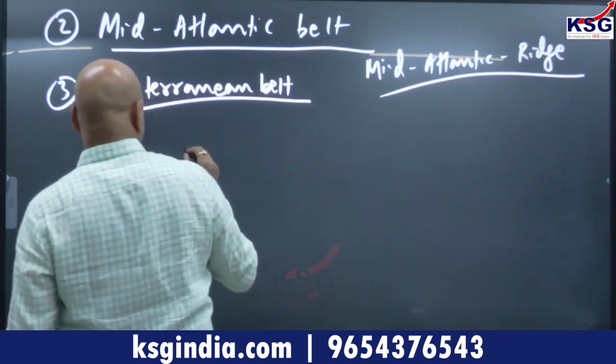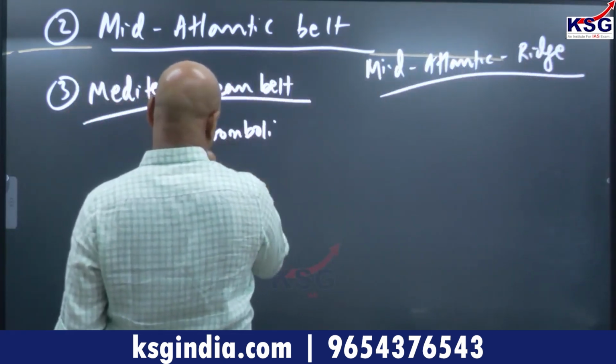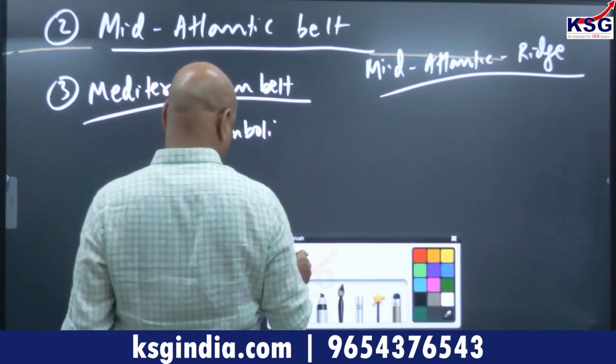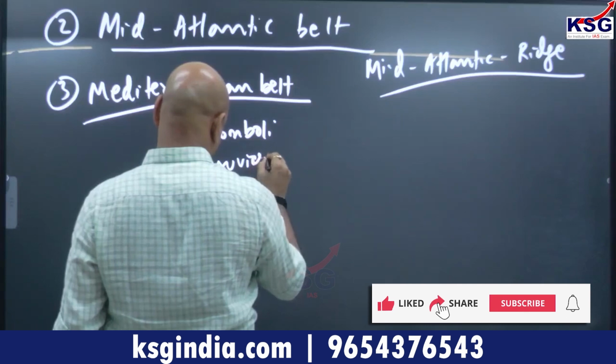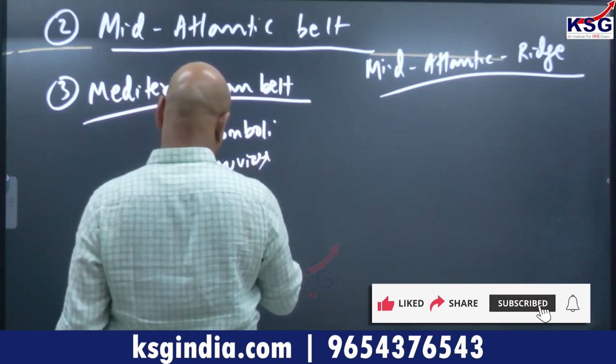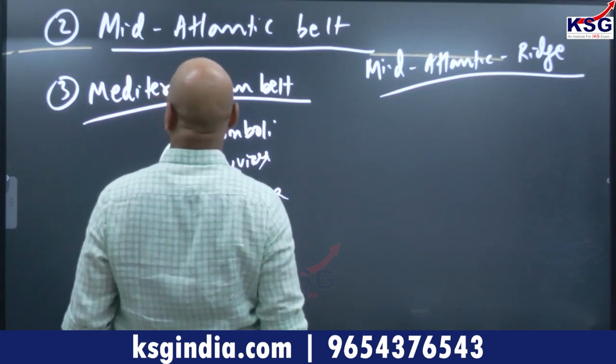Here you know about Stromboli, Vesuvius, Mount Etna, all of them are there.